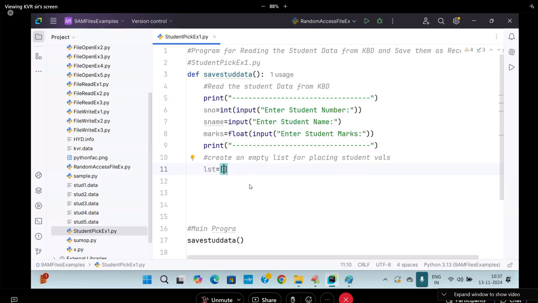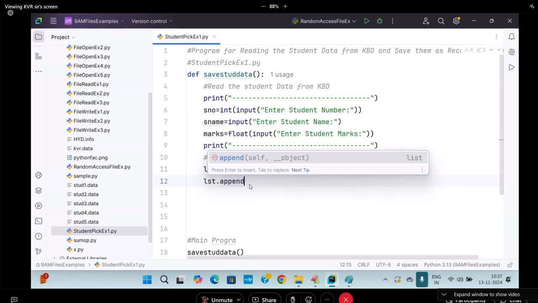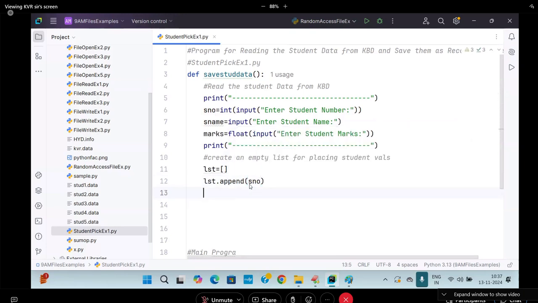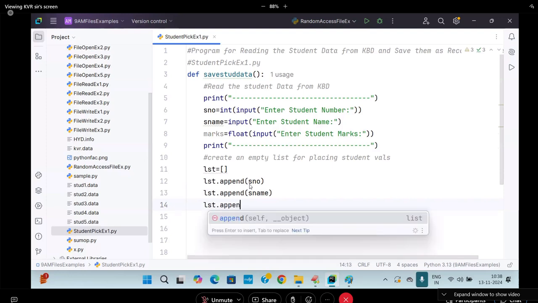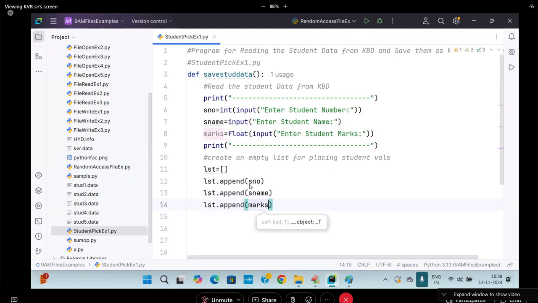LST is equal to like this. LST dot append of SNO. LST dot append of SName. LST dot append of, come on, marks. Beautiful. Done. Next, what should I do? Come on, students. Save LST data to whom? File. Save LST data to the student.pick file. So I need to open the file or not?